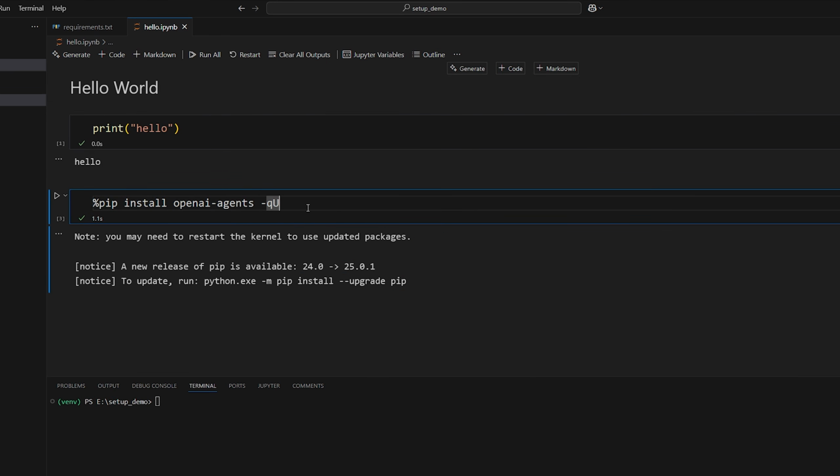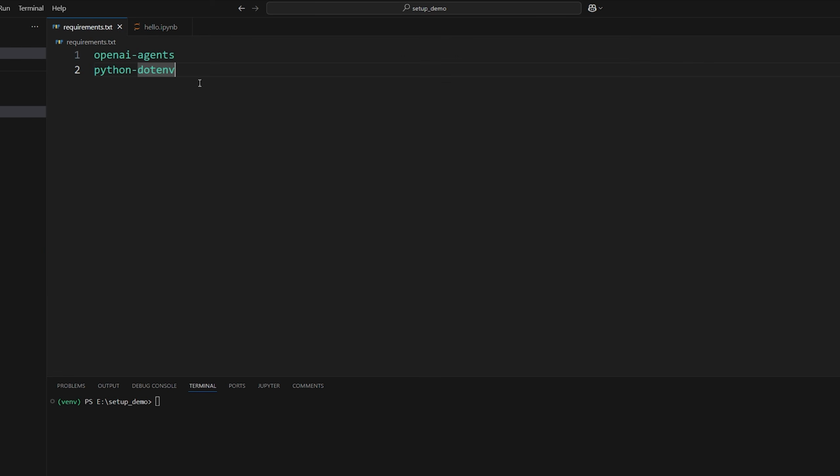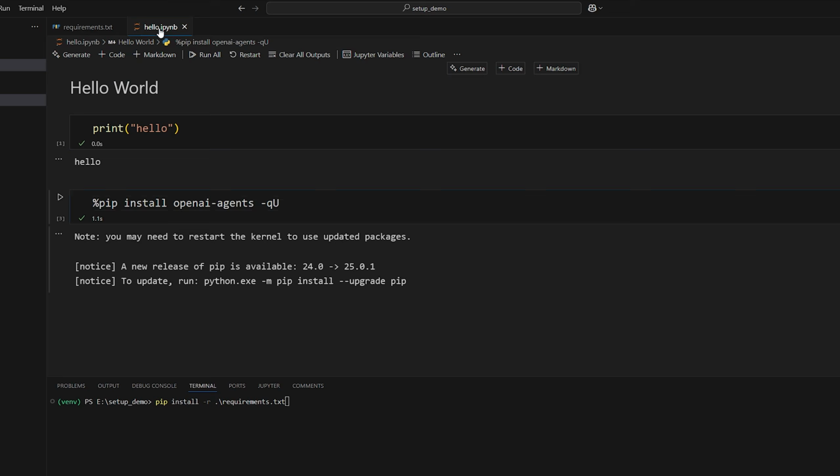Really the only downside of doing it like this is that you lose track of what you may have installed in certain notebooks. It's kind of better to just install them or write them down in your requirements and then do that command I showed you to install everything in your requirements so that you ensure that every notebook has access to all the dependencies that it needs.